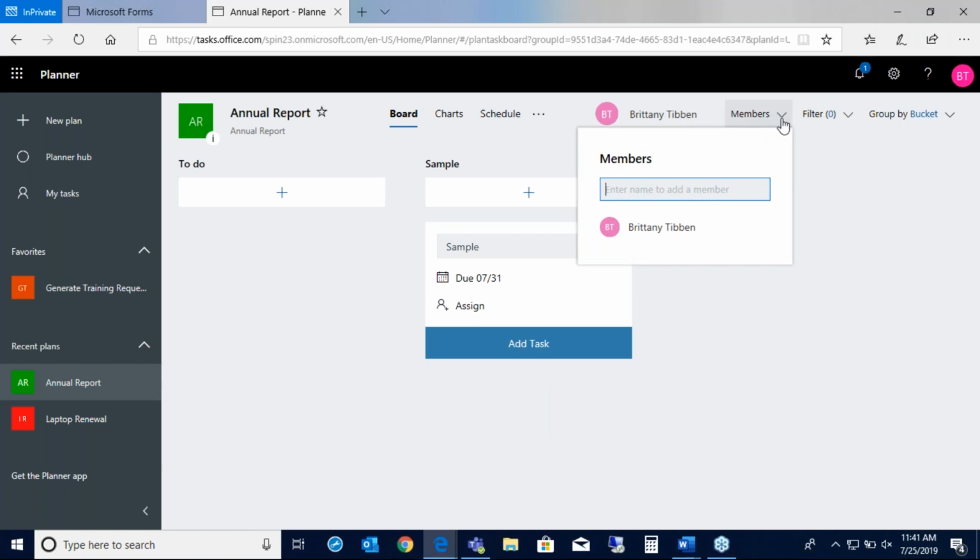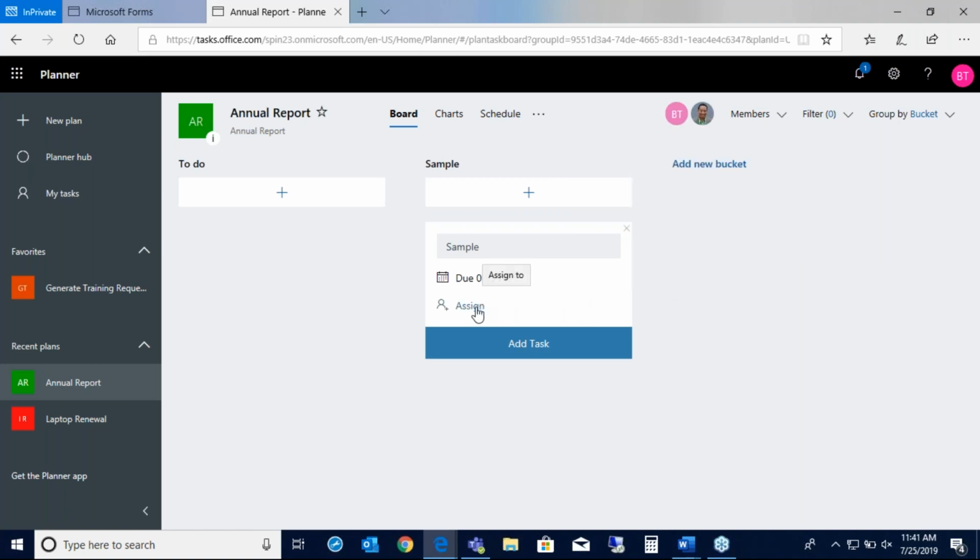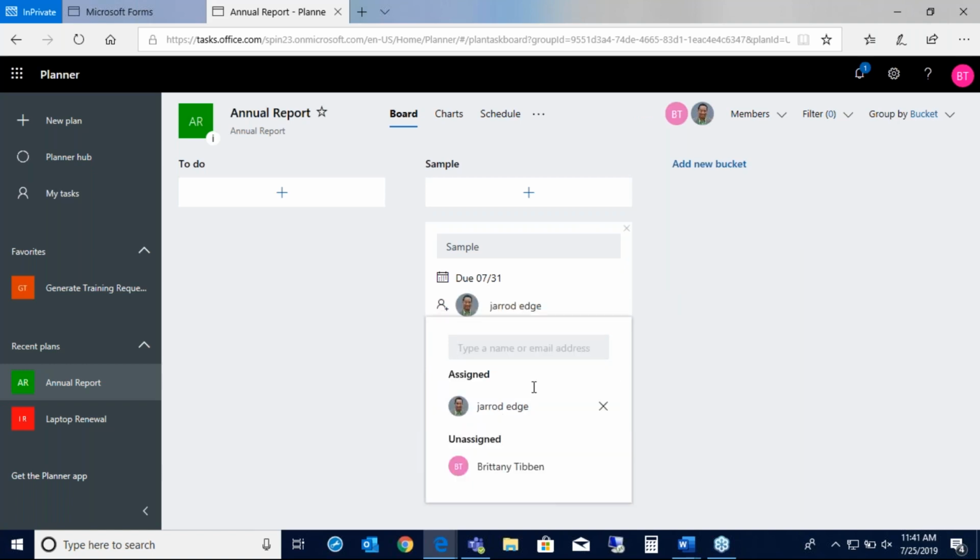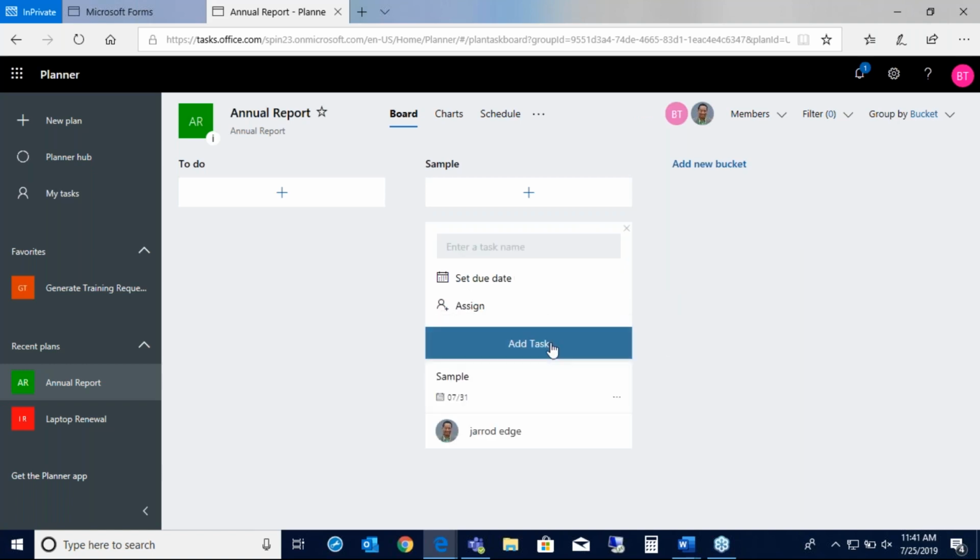We will go up to members. Up on the top right here, you can go to my members, and we'll bring up Jared. So now that Jared is actually a member in this plan, now I can go and assign tasks out to Jared. And you can see it's very easy to add one. Once it's added, you can go in and add more details to the task, but we'll look at that here in a moment. All right, so that's how very easily you can make a new plan.